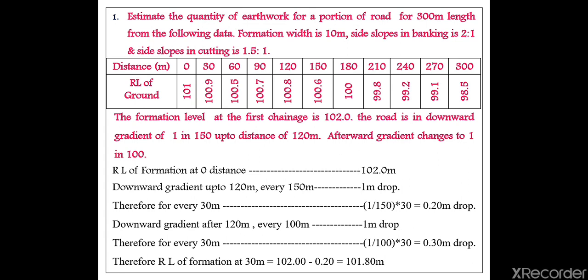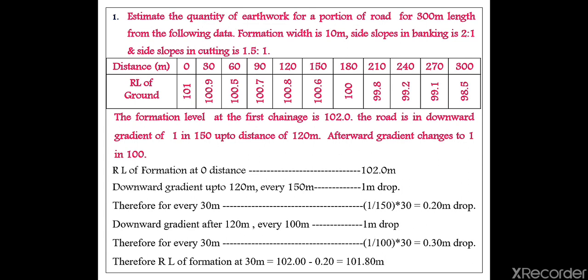Depending upon the road undulations, we calculate the formation level and how much to cut and fill. From the formation level, above it I have to cut and below it I have to excavate, so I first need the formation level RL.